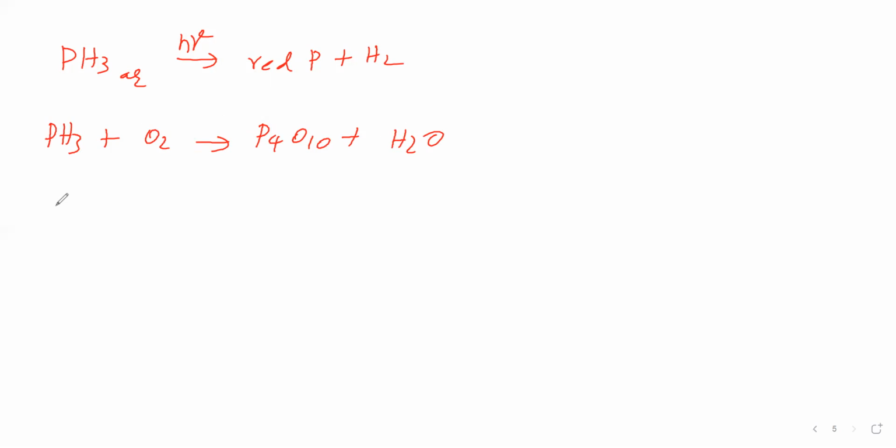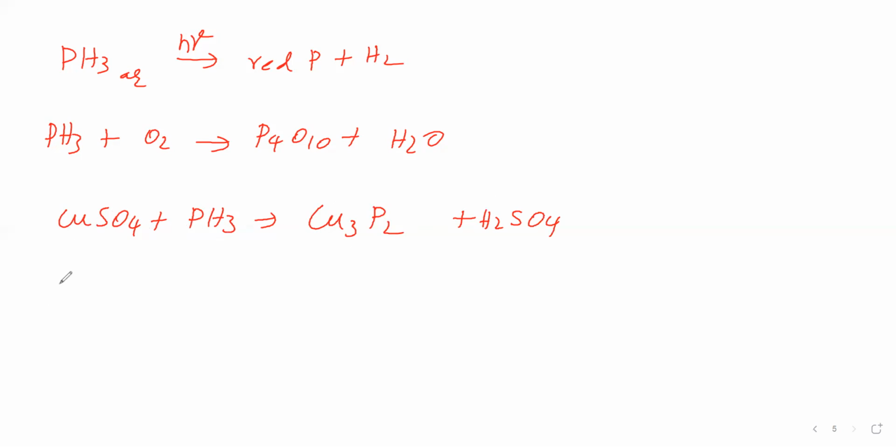phosphine reacting with the salts. That means we take copper sulfate salt and add phosphine. What happens? Copper with phosphorus gives cupric phosphide, Cu3P2. Copper's oxidation number is +2, phosphorus's oxidation number is -3. Then sulfuric acid will be obtained. So copper sulfate, copper, phosphine, phosphorus becomes cupric phosphide, Cu3P2.